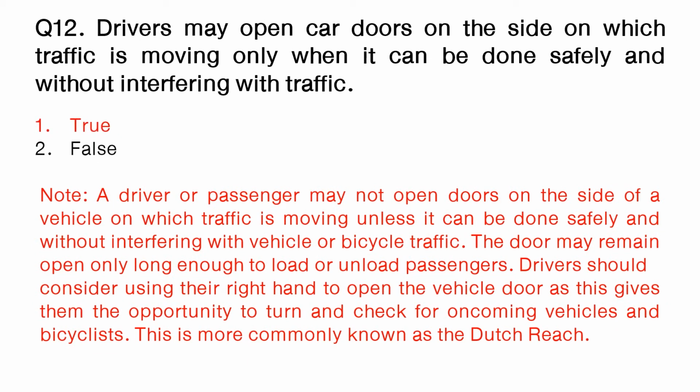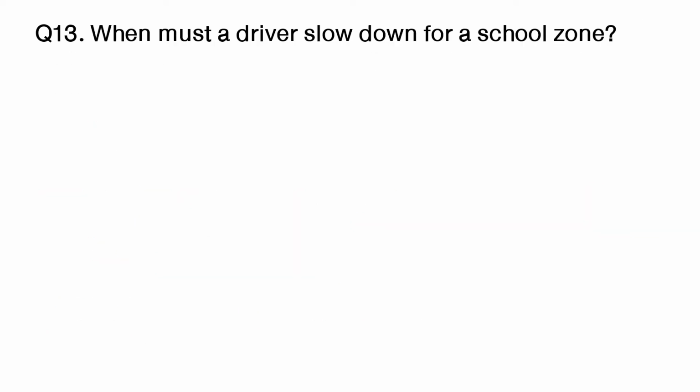Note: a driver or passenger may not open doors on the side of a vehicle on which traffic is moving unless it can be done safely and without interfering with vehicle or bicycle traffic. The door may remain open only long enough to load or unload passengers. Drivers should consider using their right hand to open the vehicle door, as this gives them the opportunity to turn and check for oncoming vehicles and bicyclists. This is more commonly known as the Dutch reach.